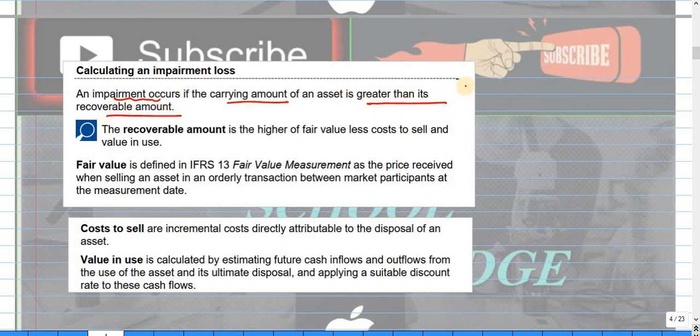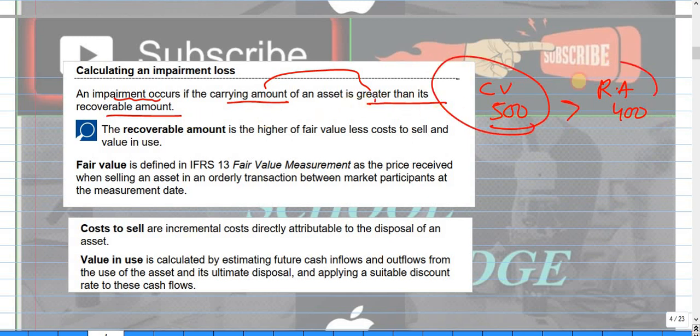I told you before, let's say we have a carrying amount of 500 and a recoverable amount of 400. The carrying amount is greater than the recoverable amount. This indicates that impairment has happened, by 100.